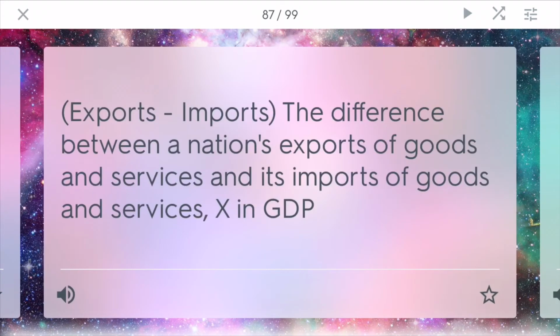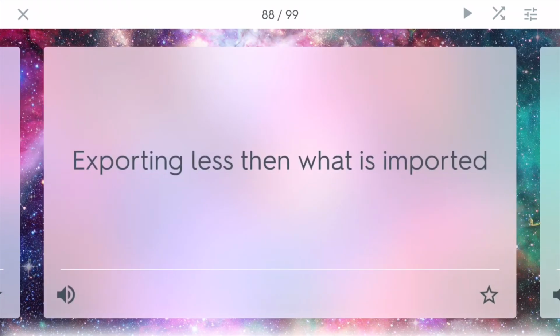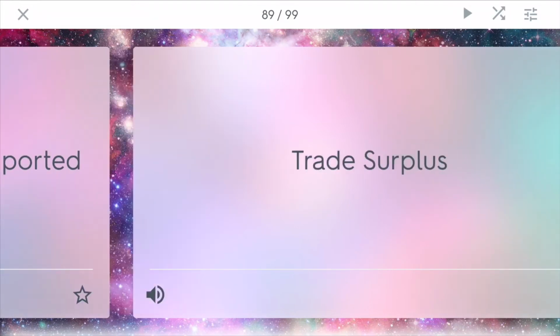Net exports. This is exports minus imports. It's the difference between a nation's exports of goods and services and its imports of goods and services, and it is represented by the letter X in GDP. Trade deficit. This is what happens when we export less than what is imported. The U.S. is currently in a trade deficit. We're exporting things to a lot of countries much less than we're importing stuff from places like China.